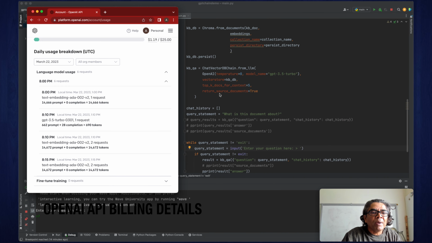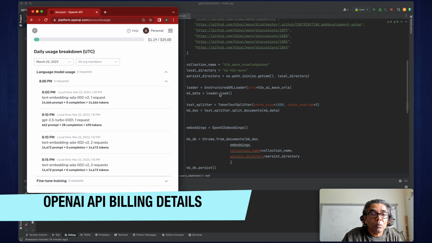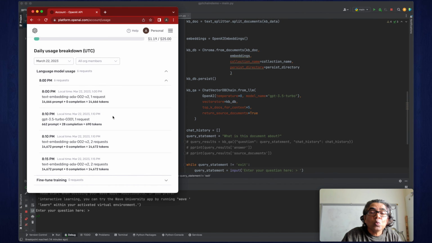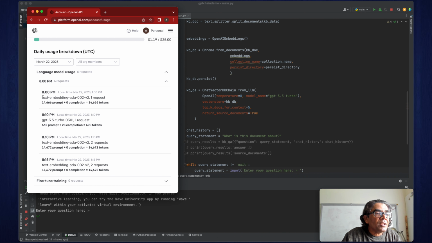And here is the breakdown of the APIs from OpenAI we have used to complete this demo. As you can see, we are using text-embedding-ada for creating the embeddings, and then we are using GPT-3.5-Turbo for our requests. Those are the requests we used in this example, twice today, to complete our demo.